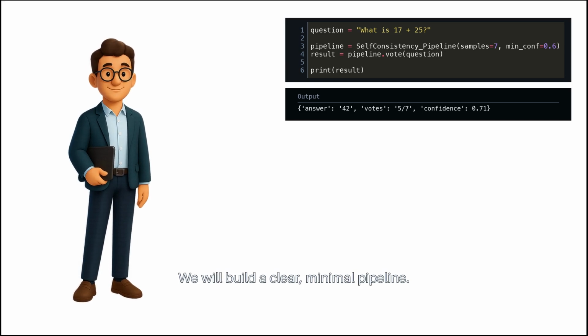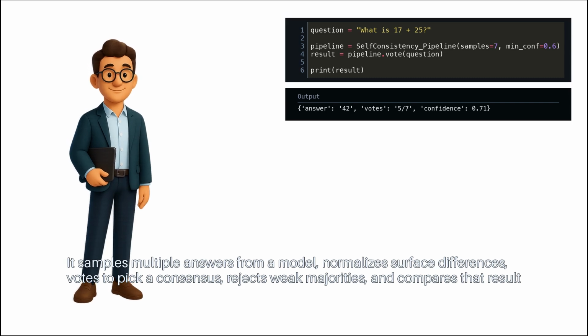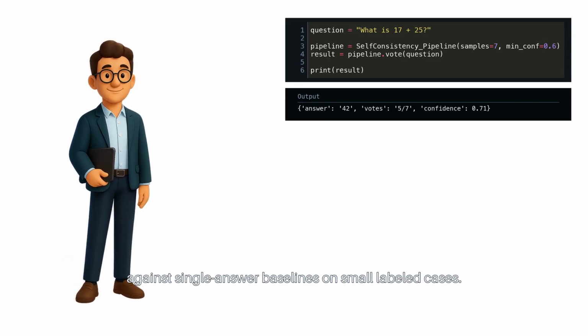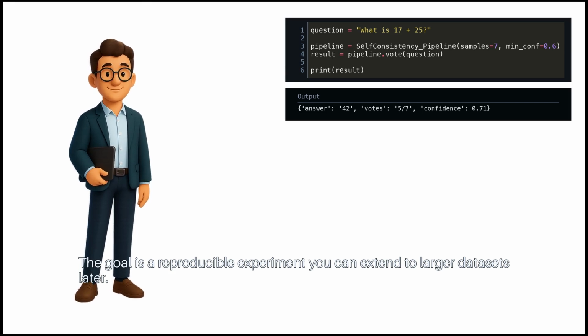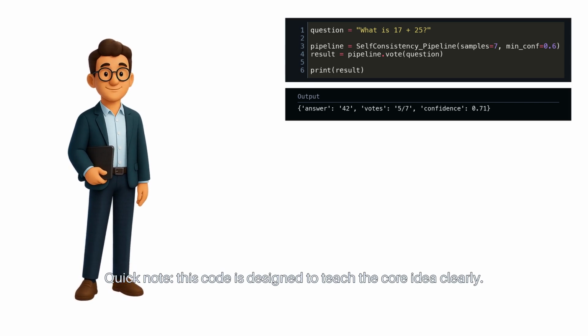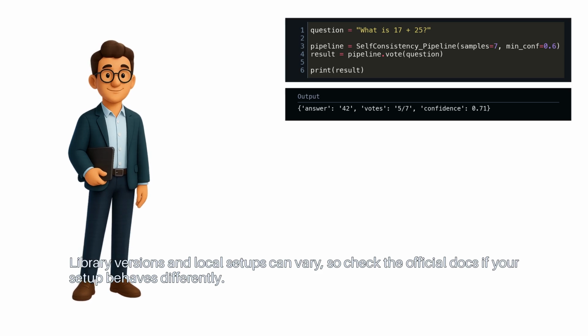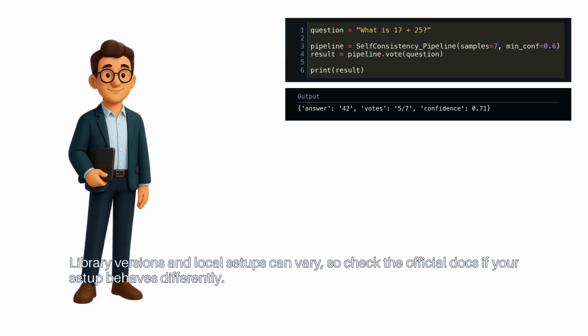We will build a clear, minimal pipeline. It samples multiple answers from a model, normalizes surface differences, votes to pick a consensus, rejects weak majorities, and compares that result against single answer baselines on small labeled cases. The goal is a reproducible experiment you can extend to larger datasets later. Quick note, this code is designed to teach the core idea clearly. Library versions and local setups can vary, so check the official docs if your setup behaves differently.